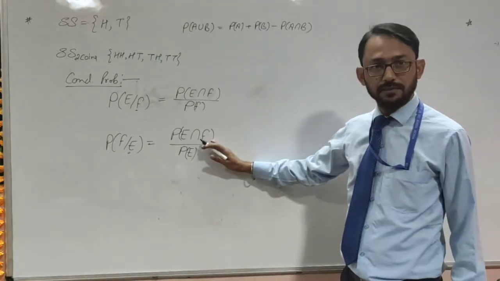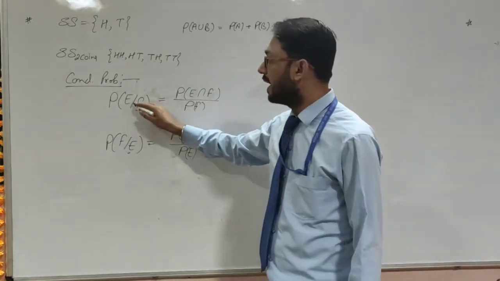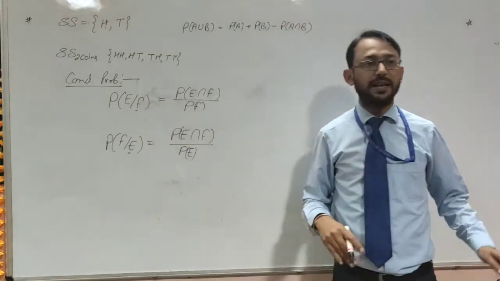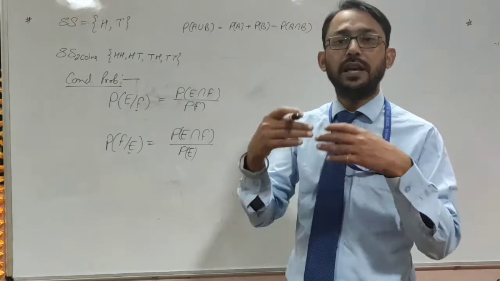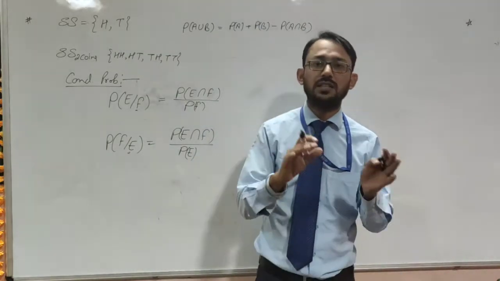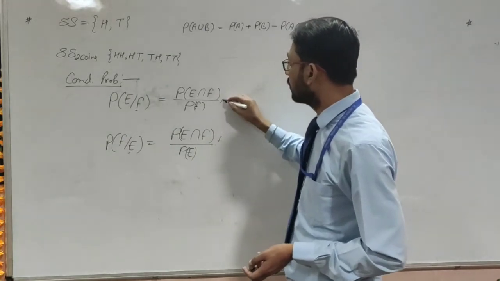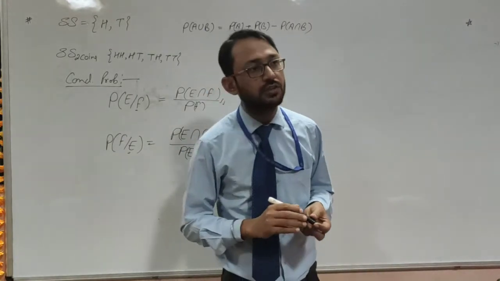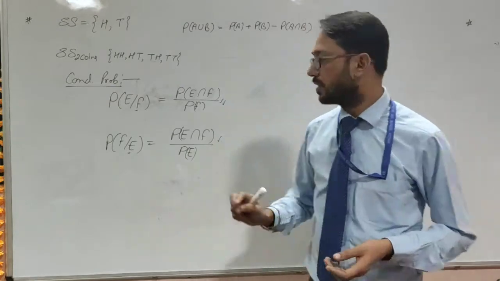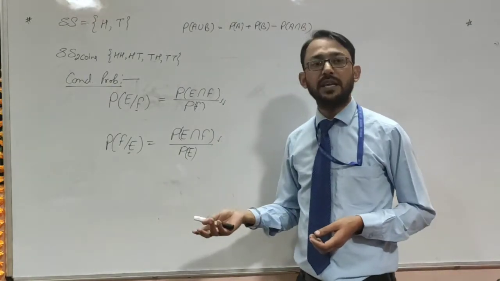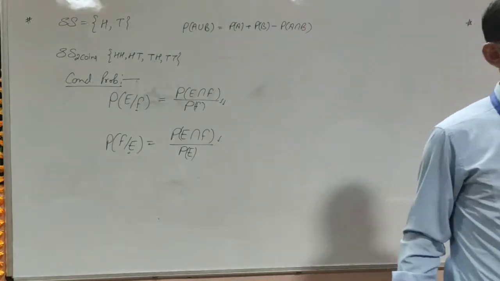They might give you A on B also, so in place of E F we could have A B. Such situations could come in front of us. I suppose we are able to understand the situations over here. These are the first conditions. Now I am making some examples over here.